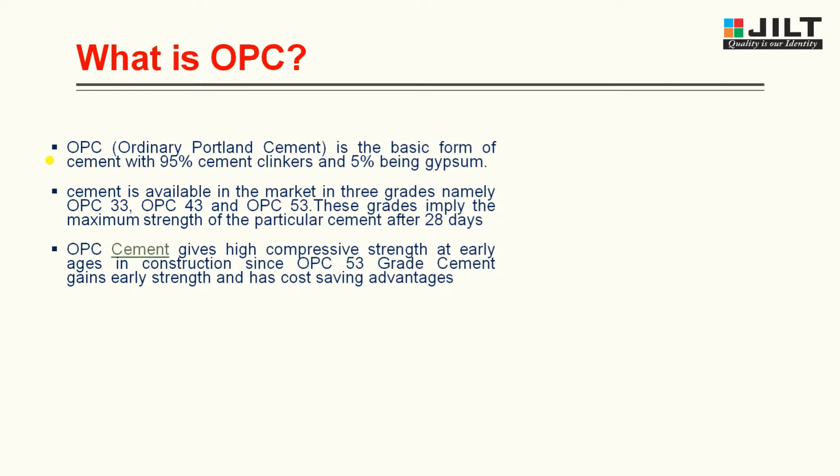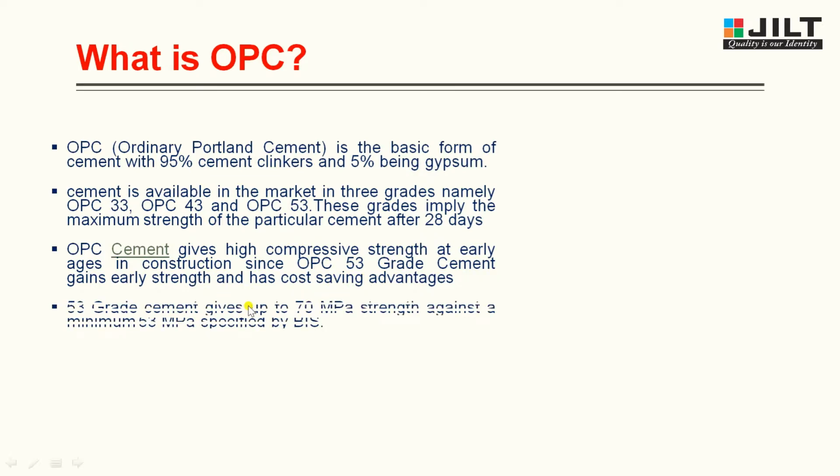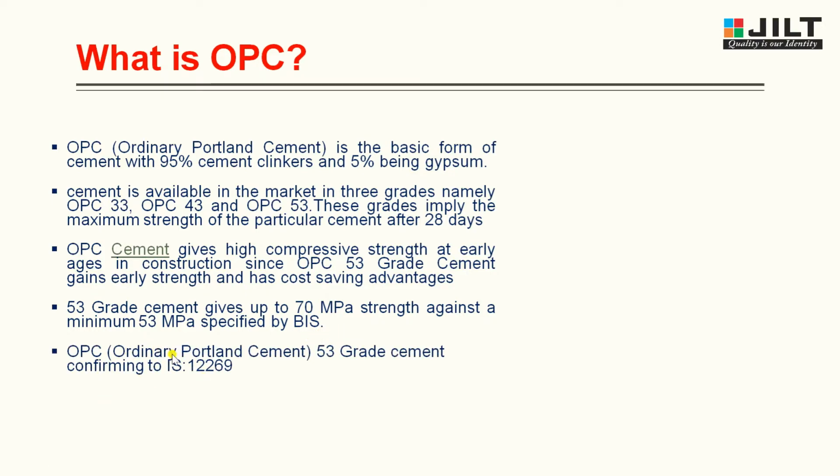OPC cement gives high compressive strength at early ages in construction. Since OPC 53 grade cement gains early strength, it has cost saving advantages. 53 grade cement gives up to 70 MPa strength against a minimum 53 MPa specified by BIS. BIS indicates the Bureau of Indian Standards. So for OPC we will prefer 53 grade cement, which is confirmed by the IS code,